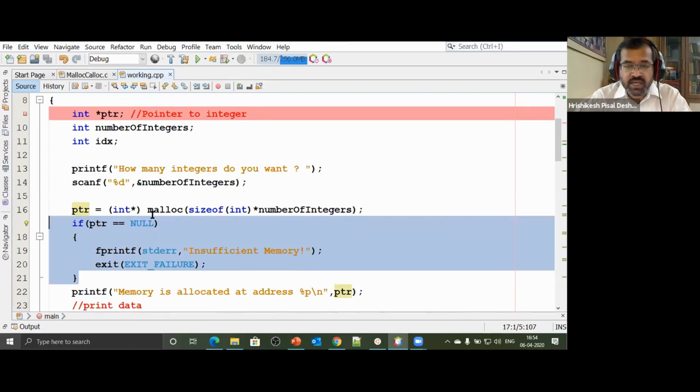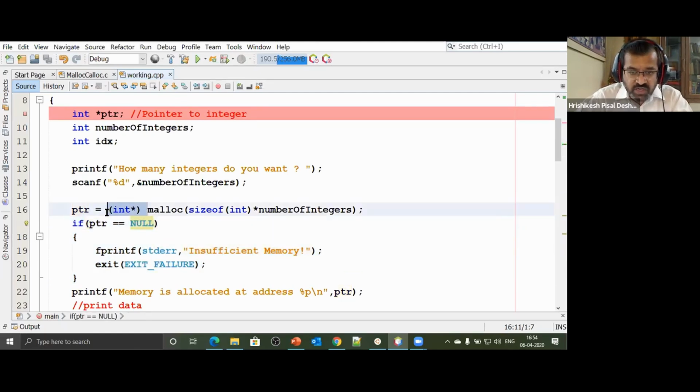And this can be eliminated using the new set of operators that C++ provides. So I'm just trying to give you a comparative analysis. This casting that we are trying to do also need not be taken care of. Why? Because this new set of operators that we'll be exploring actually create variables. That means you can create 4 integers, you can create an object, you can create a character variable.